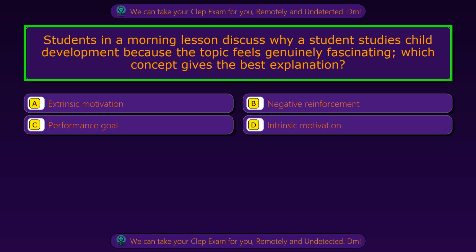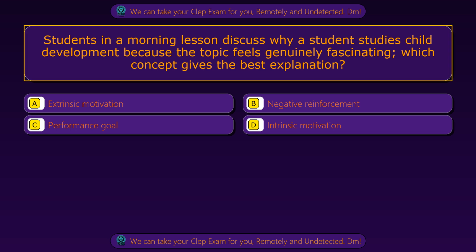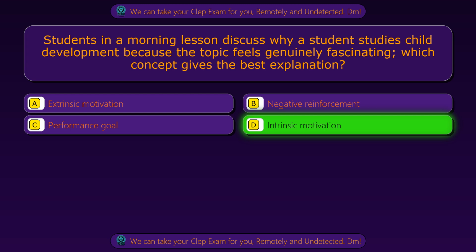Question 26. Students in a morning lesson discuss why a student studies child development because the topic feels genuinely fascinating. Which concept gives the best explanation? Option A, extrinsic motivation. Option B, negative reinforcement. Option C, performance goal. Option D, intrinsic motivation. The correct answer is option D, intrinsic motivation.